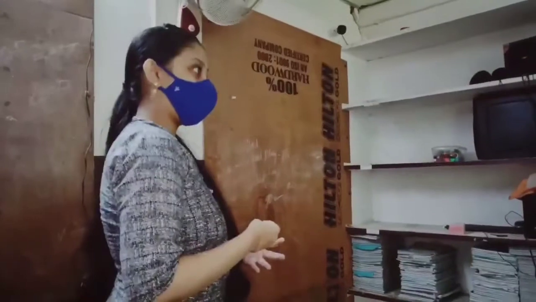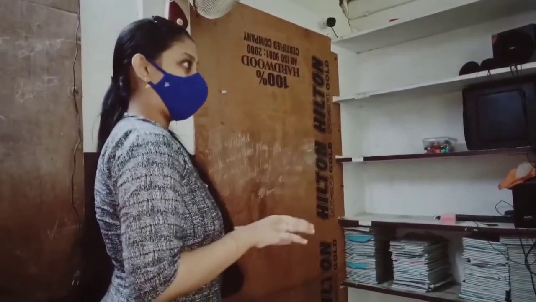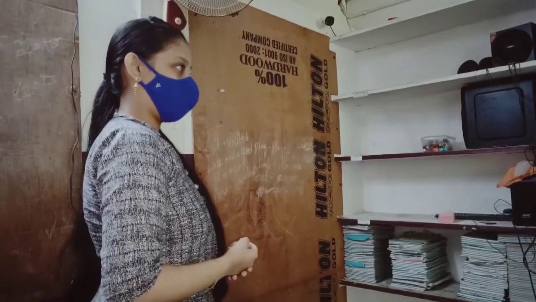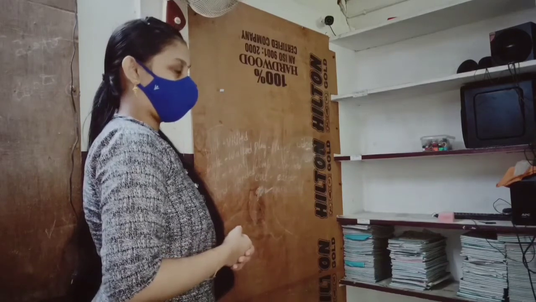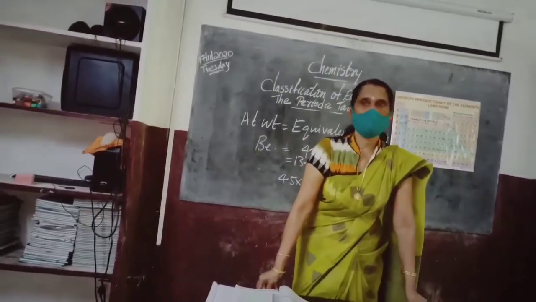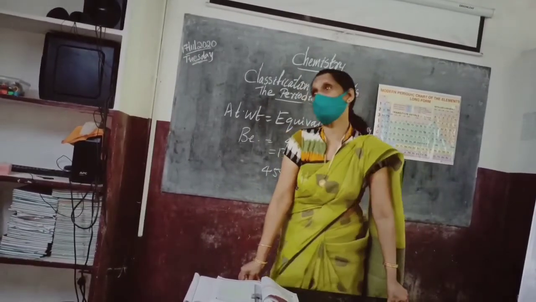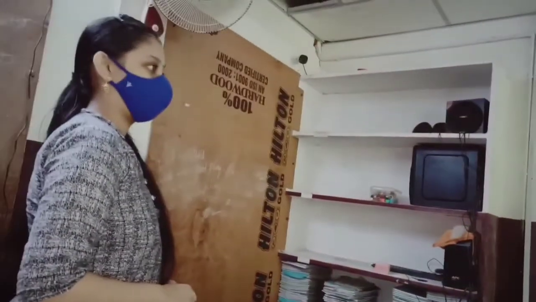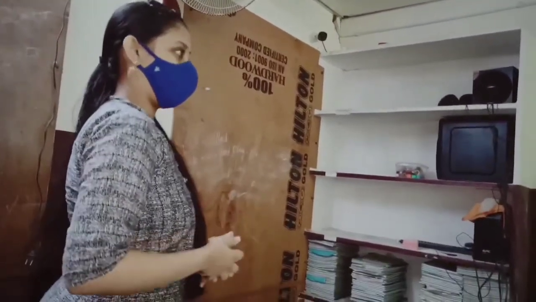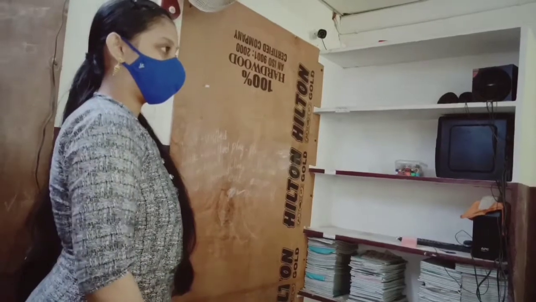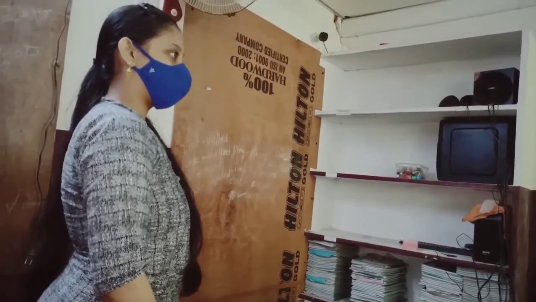Okay. How has he done it? He bombarded the elements with electrons, and through the X-ray he counted the number of protons in it. Okay. With the study of X-ray, he could find out the number of protons. In order to study the number of protons, he bombarded the elements with electrons. Super. So he counted the number of protons. After counting the number of protons, he arranged the elements in the ascending order of atomic number. Atomic number means the number of protons. Okay, it is also actually equal to the number of electrons. So the periodic table is changed now.